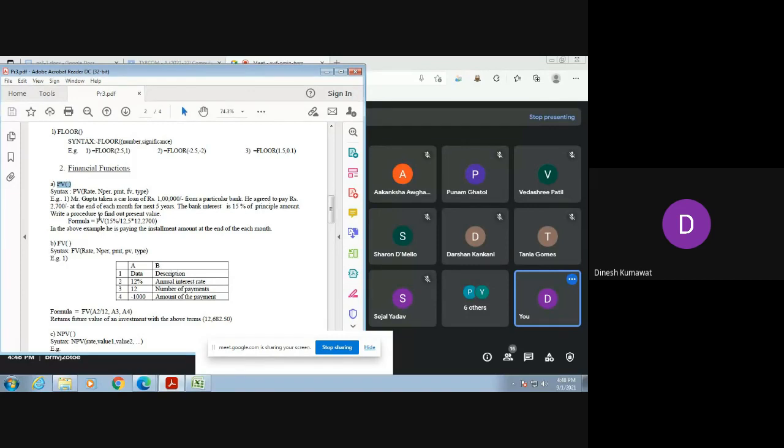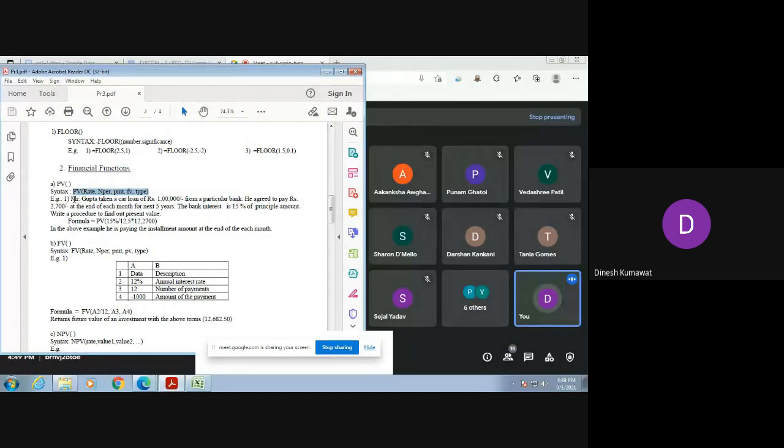Okay. So as I already told you, you do not have to do much. Whatever formula is given in your practical sheet, you have to type it as it is in your Excel sheet and just verify what its output is. So can you guess? For that, here we have its syntax: PV is equal to PV in brackets. We need to enter rate, then NPER, then PMT, FV, and its type.